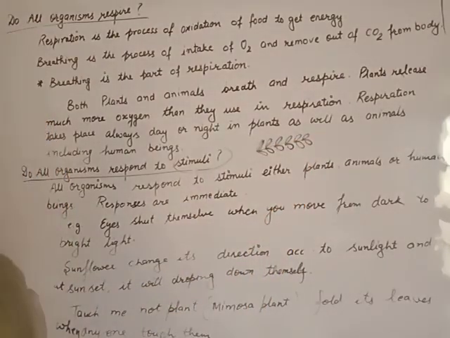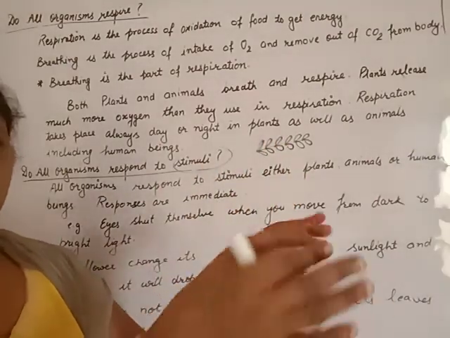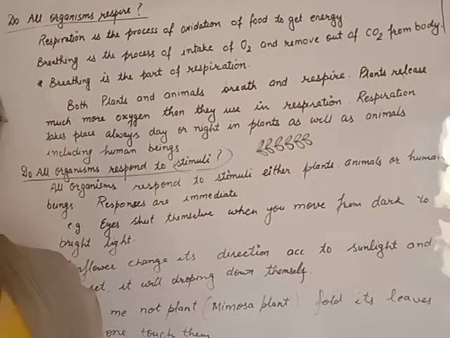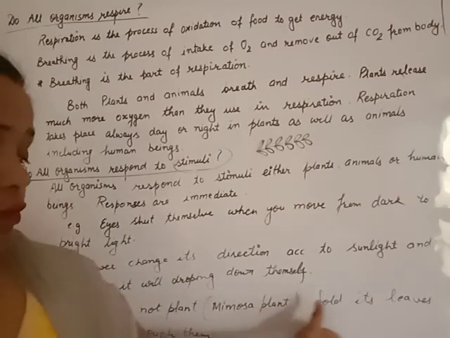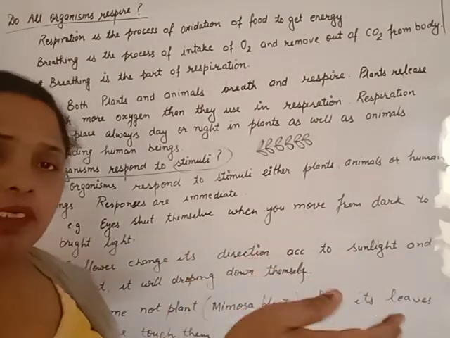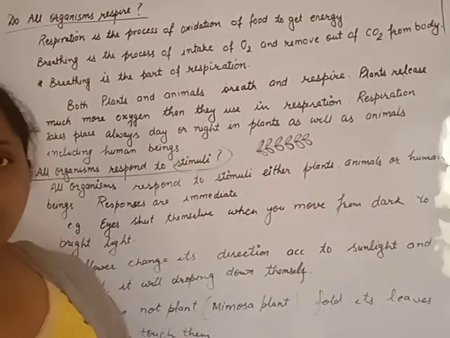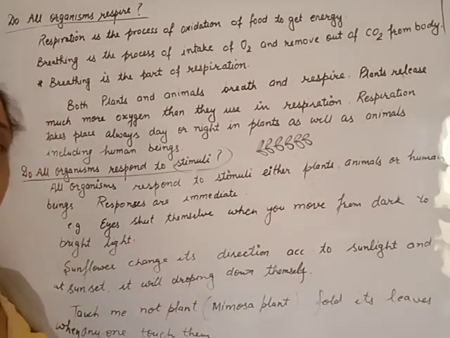When anyone moves a finger towards it, it will fold its leaves. The botanical name of the touch-me-not plant is Mimosa. This plant folds its leaves when anyone touches it. As soon as you bring your finger or hand towards the touch-me-not plant, it folds its leaves like this. It is the response. Folding of leaves is the response and our hand is the stimulus.